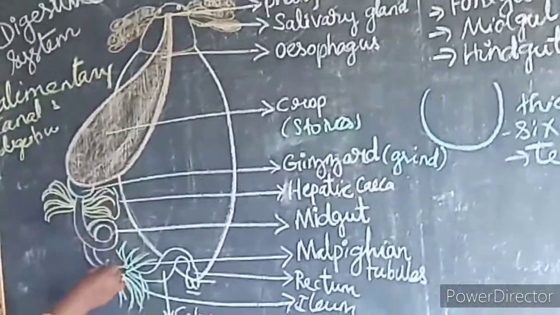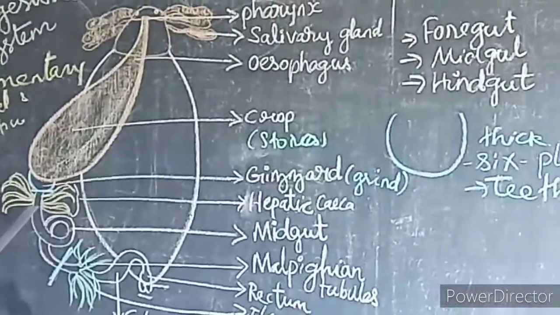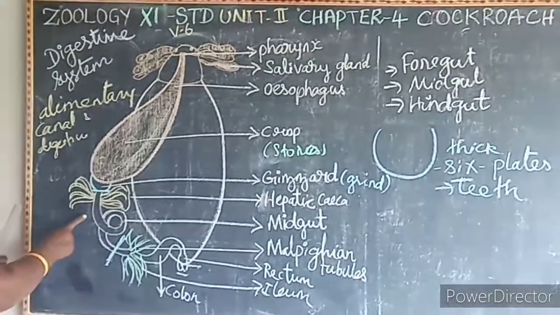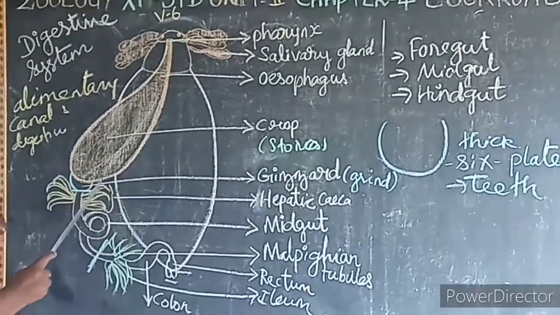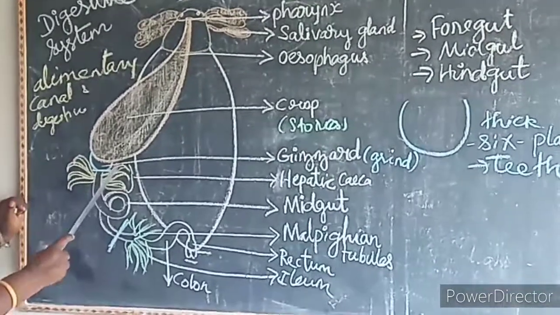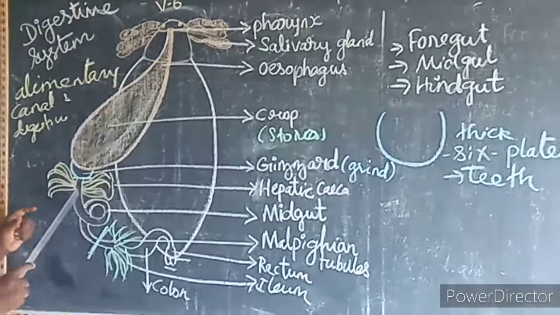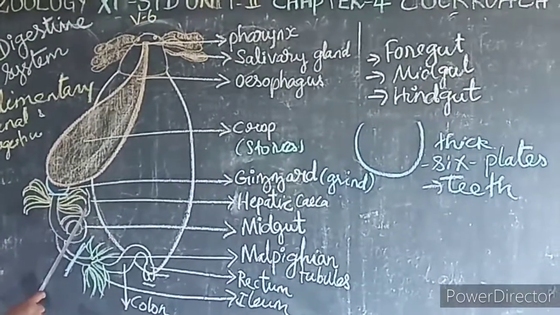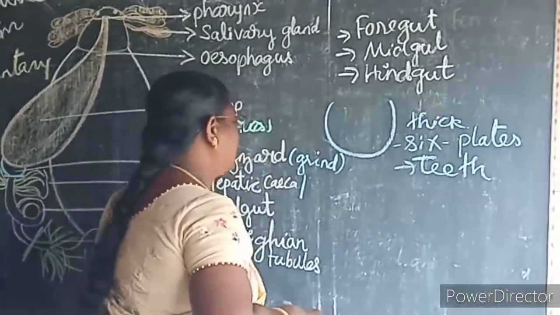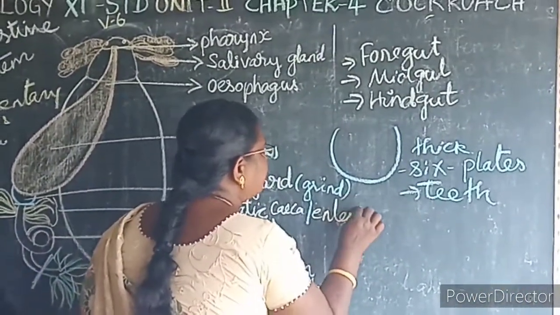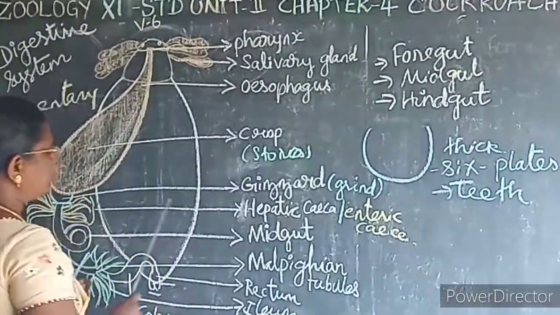Then next we will learn about the midgut. Up to here is the midgut. In the midgut, it has the hepatic caeca. Count and see: 1, 2, 3, 4, 5, 6, 7, 8. It has 8 finger-like blind processes. These processes are known as what? Hepatic caeca, or otherwise enteric caeca. It produces the digestive juices.